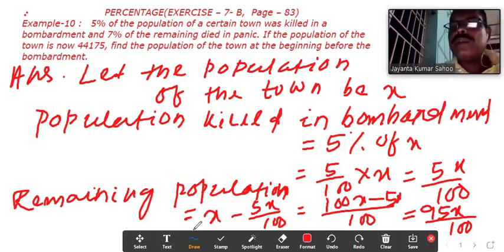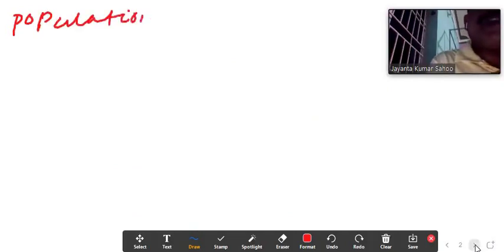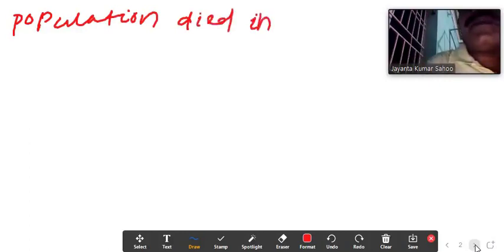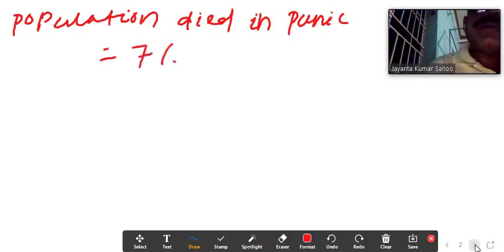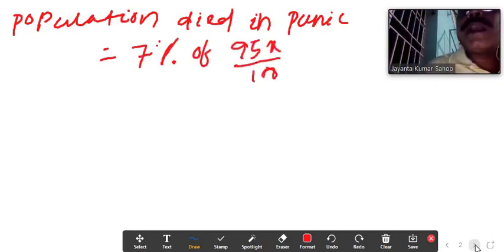Then we can find out the population died in panic equal to 7% of the remaining, that is 95x by 100.